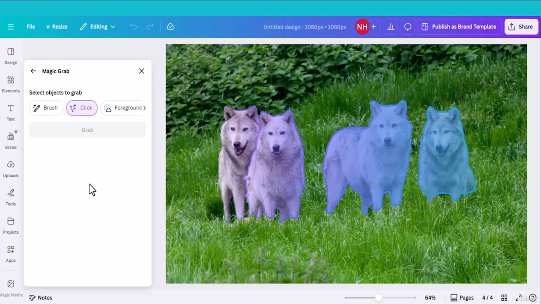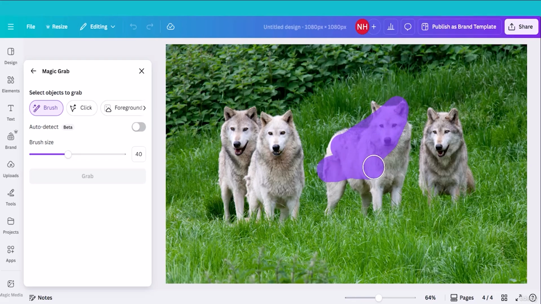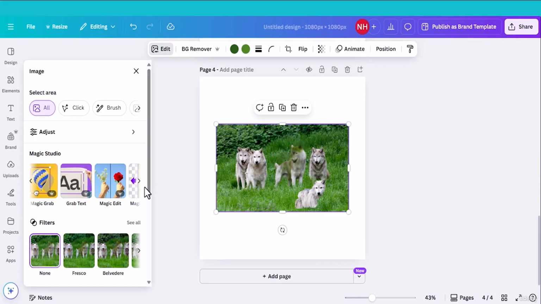Now let me use the brush option. Click brush. Now you can literally paint over the objects. Let me paint this wolf. Let me grab this one. So this wolf is separated from the image. This way I can use click and brush. Let me use another option.